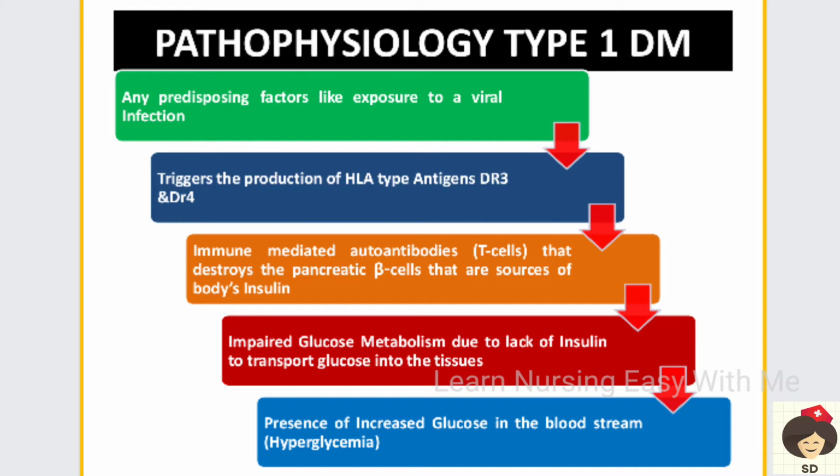So now glucose metabolism is not there, that is, the glucose from the blood is not able to be carried in the form of glycogen, or transported to the tissues, because of the lack of insulin. Because of that, in the blood itself there will be more glucose, which is called hyperglycemia. This occurs in type 1 diabetes mellitus.